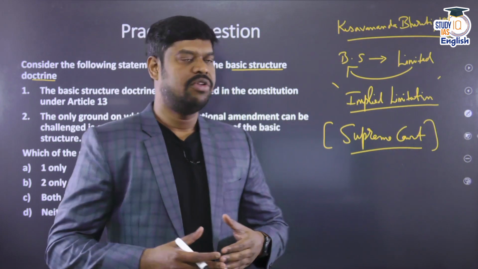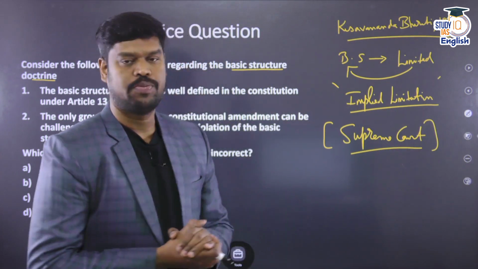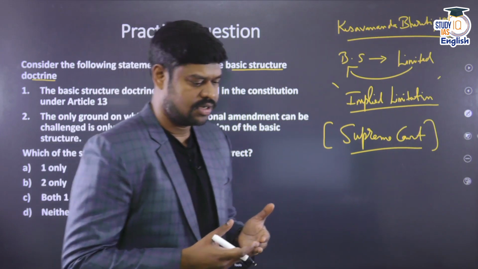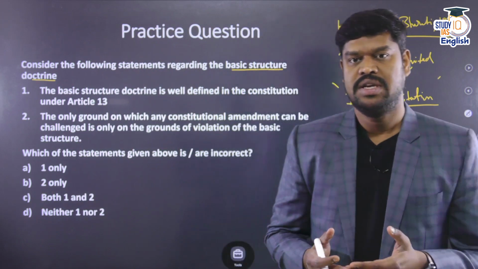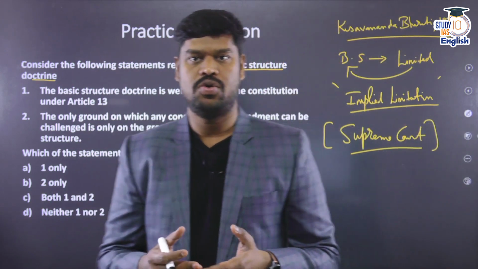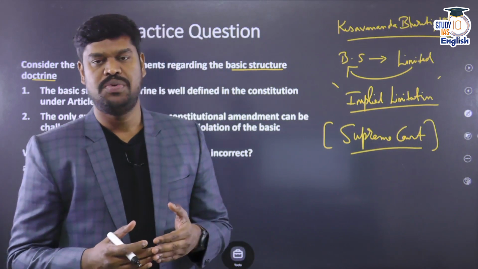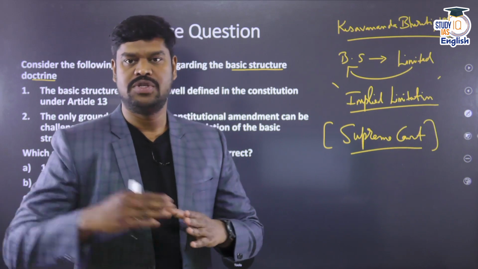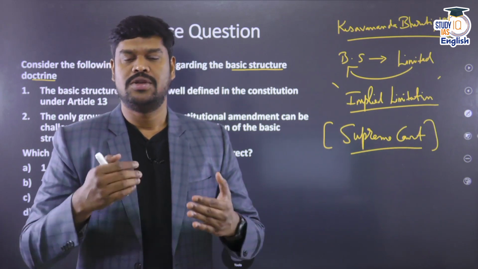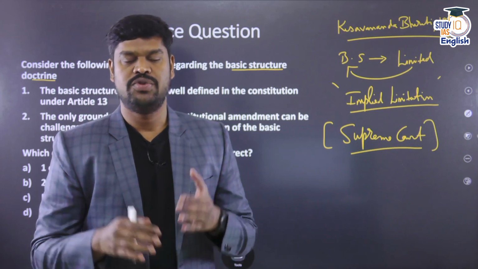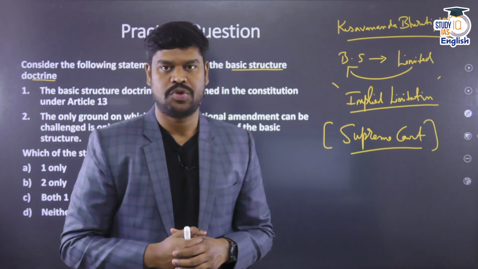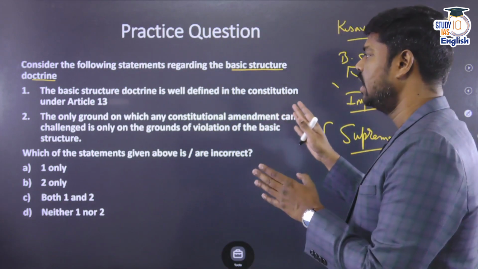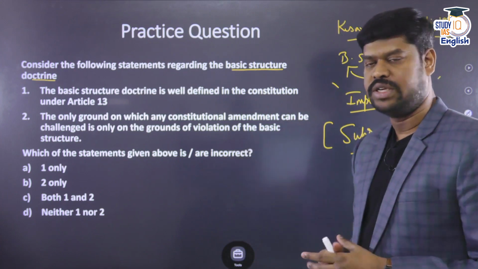And time and again after the Keshavananda Bharati case, in a number of cases, the Supreme Court has declared a number of provisions to be part of the basic structure. And history has given us the evidence that this doctrine has played a very important role, and many times the Supreme Court has tried to prevent the arbitrary action of a majoritarian government. If the majoritarian government has the majority, then they can alter the entire constitution. But the Supreme Court has struck down a few of those amendments which it found to be violative of the basic structure. Okay, so it's a very, very important question to be understood, and a topic to be revised and prepared before the examination.